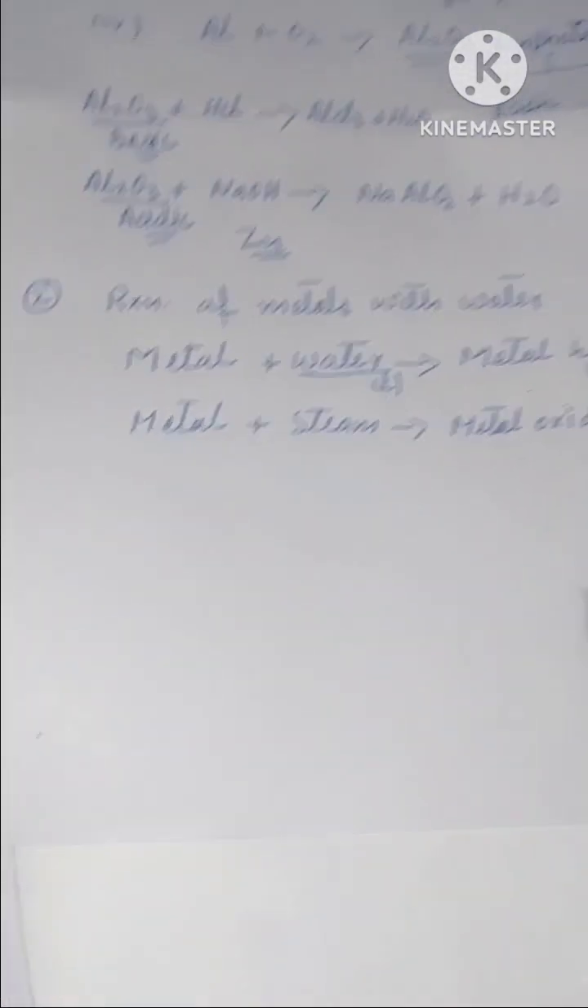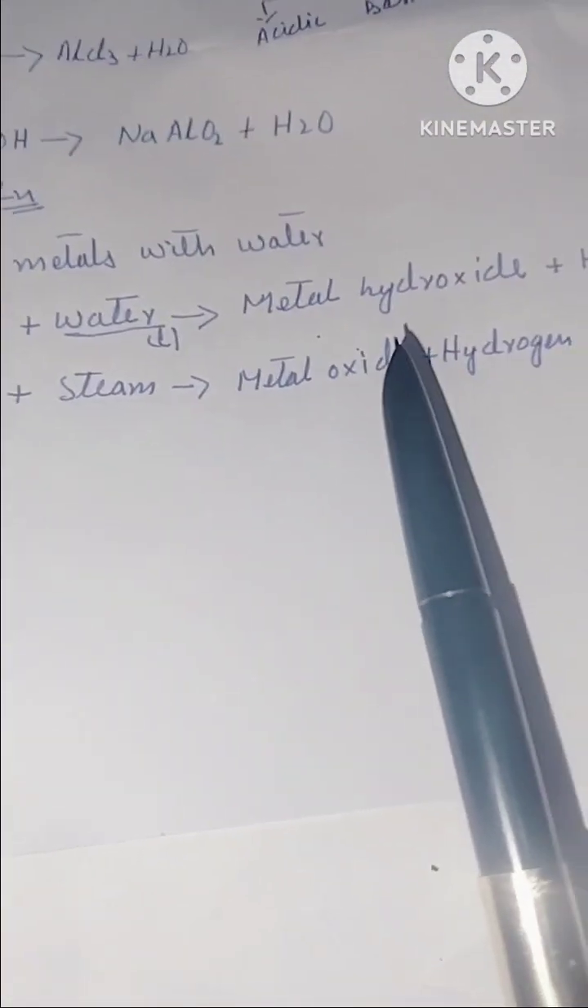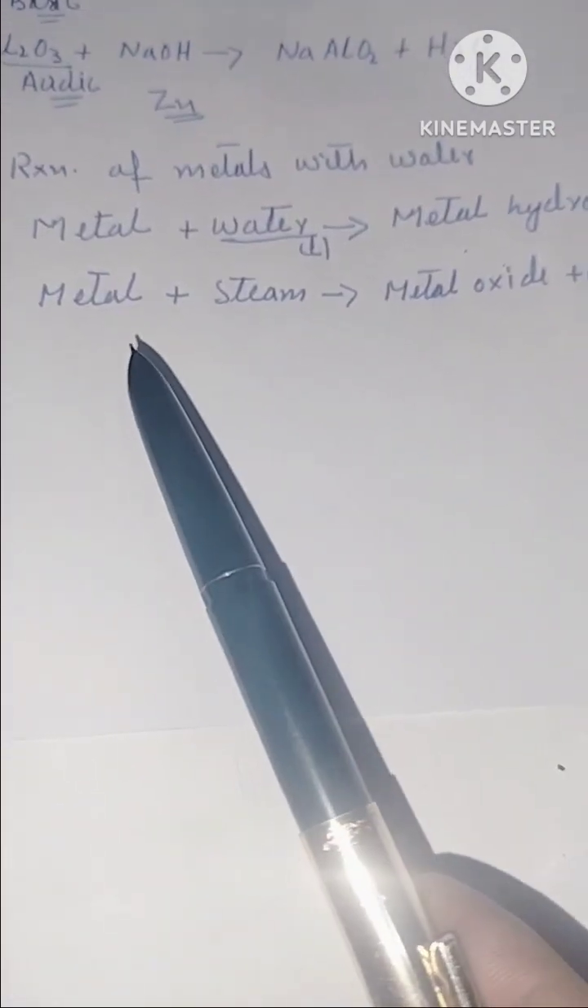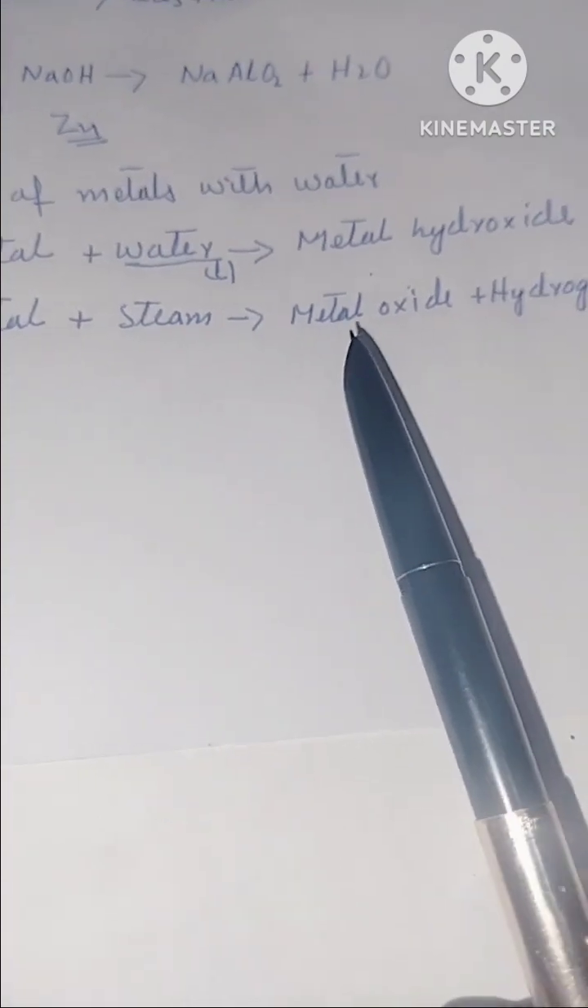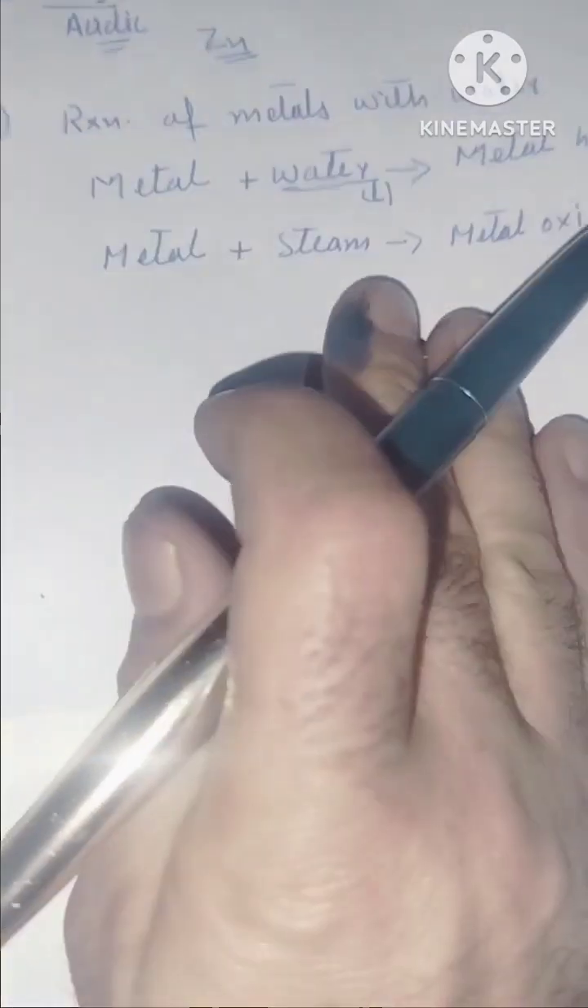तो याद रखिएगा, ये आपको याद रखना है. If a metal reacts with liquid water, it forms metal hydroxide plus hydrogen gas. On the other hand, if a metal reacts with steam, that is the gaseous form of water, it forms metal oxide plus hydrogen gas. Now let us cite some examples to make it clear.